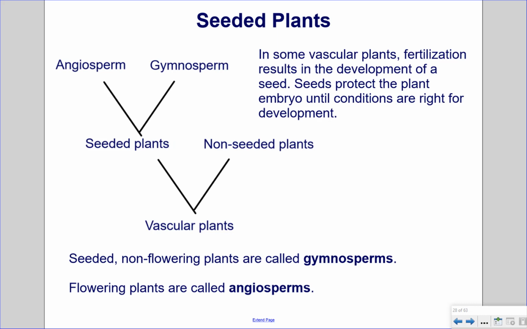Seeded plants. In some vascular plants, fertilization results in the development of a seed. Seeds protect the plant embryo until conditions are right for development. Seeded, non-flowering plants are called gymnosperms. Flowering plants are called angiosperms.